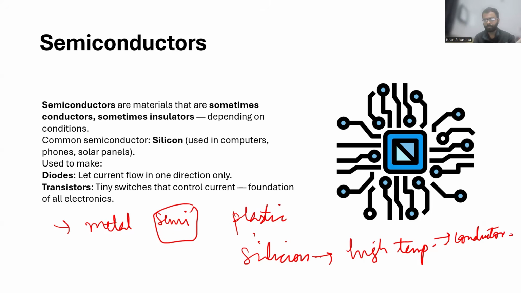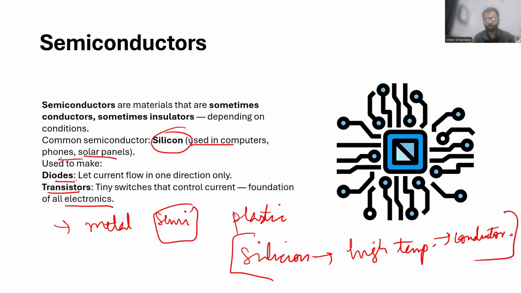This property is very useful in a lot of fields, like electronics. Transistors in your phones and laptops are made from semiconductors. Solar panels and computers are also made of semiconductors.